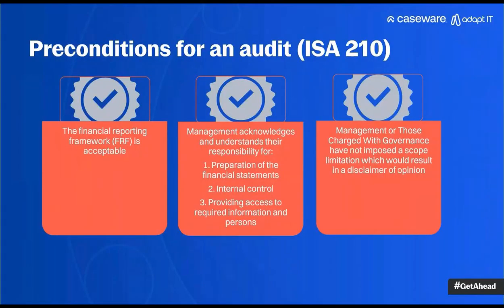The other conditions that we need to consider whether they are present for the auditor is, first of all, as we said now, whether the financial reporting framework is acceptable. Now, just another thought on that is that we consider the users of the financial statements to determine whether the financial reporting framework is acceptable. But also a part of that is when the financial reporting framework, such as IFRS or IFRS for SMEs, is used, those are so-called general purpose financial reporting frameworks. So those are frameworks that are preparing information for general use. There's no specific one individual user, like we mentioned now in the poll question, for the single biggest investor or something like that.